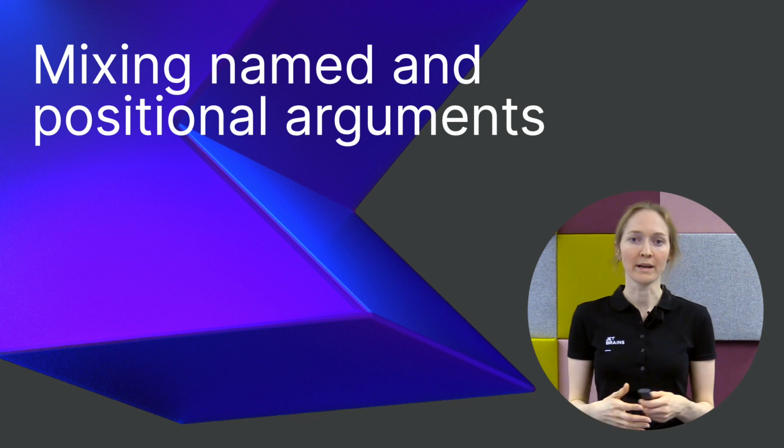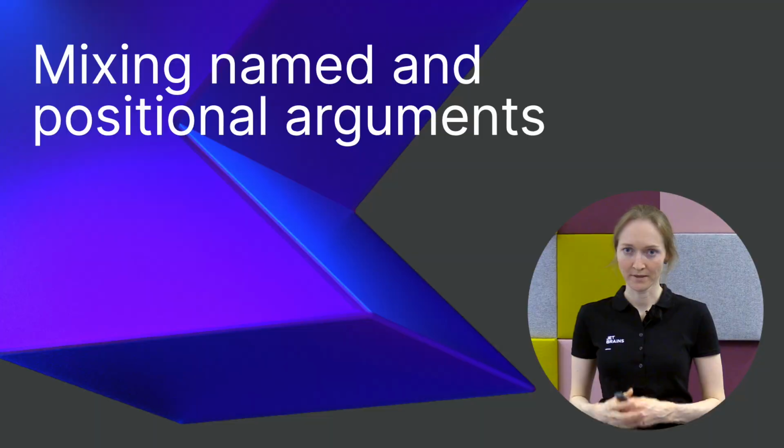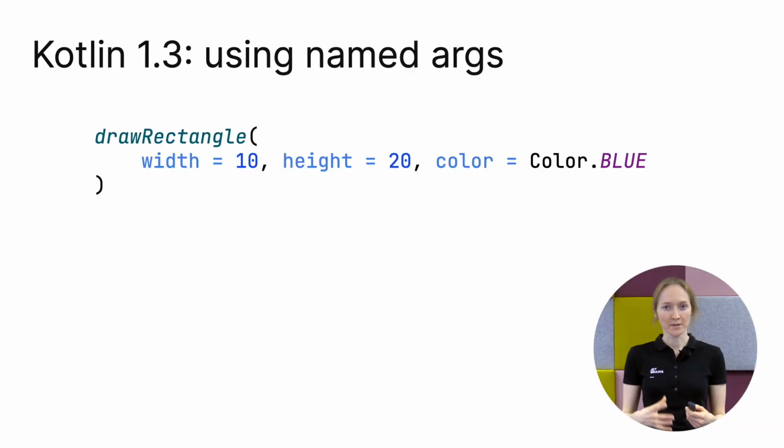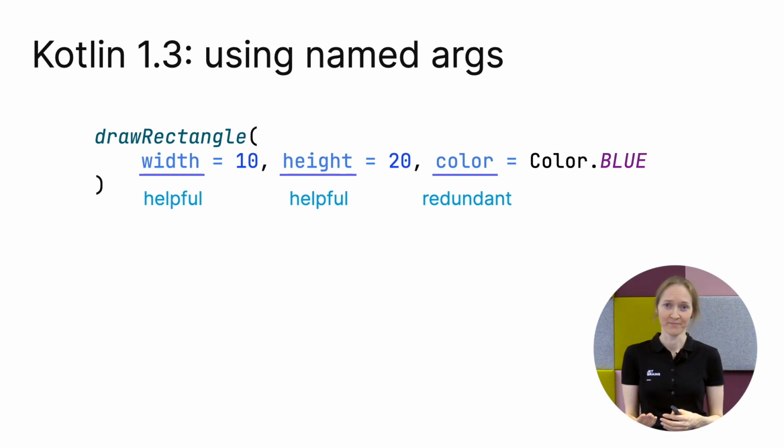The next topic I want to cover is mixing named and positional arguments. In Kotlin, you can specify names for the arguments, and that's sometimes really helpful. If the argument is the number or another basic type, or the expression type is not obvious, specify the name. In some cases, however, it's kind of redundant. In this case, you see that it's a color and you don't need to add the name.